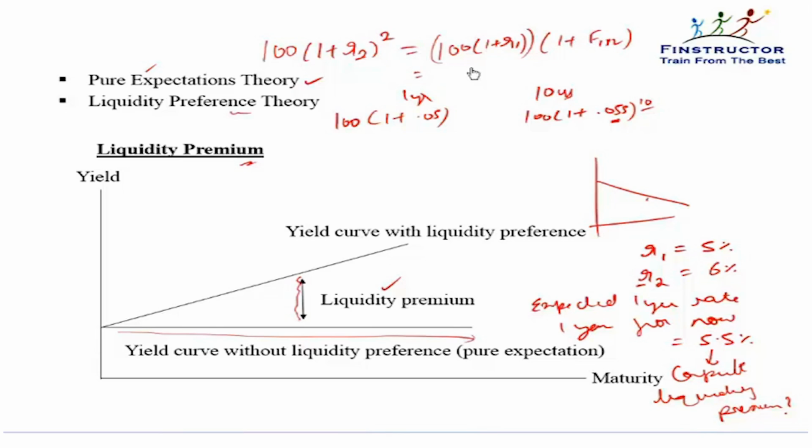The 1 year rate today is given to be 5%, and the 1 year rate 1 year from now is given to be 5.5%. It will give us R2 as the square root of this minus 1.